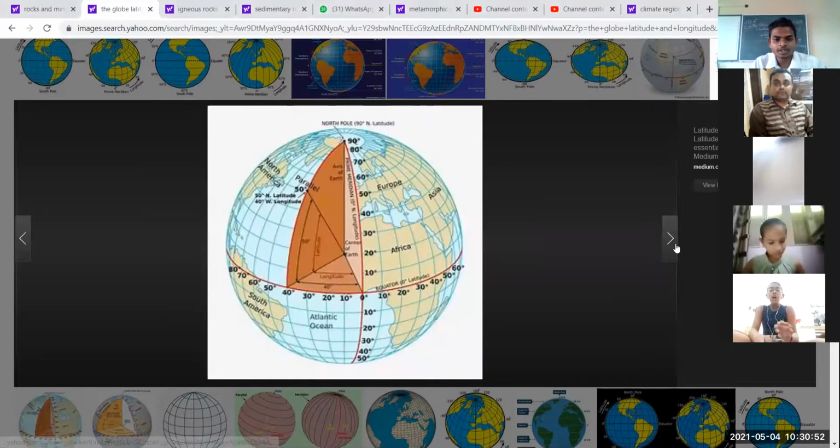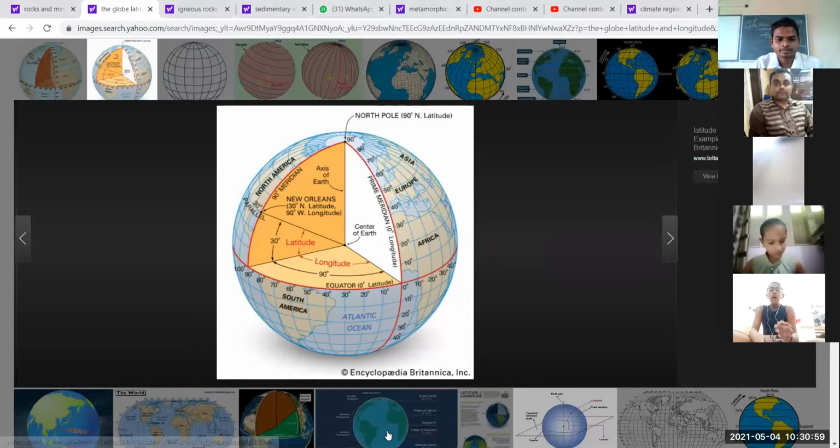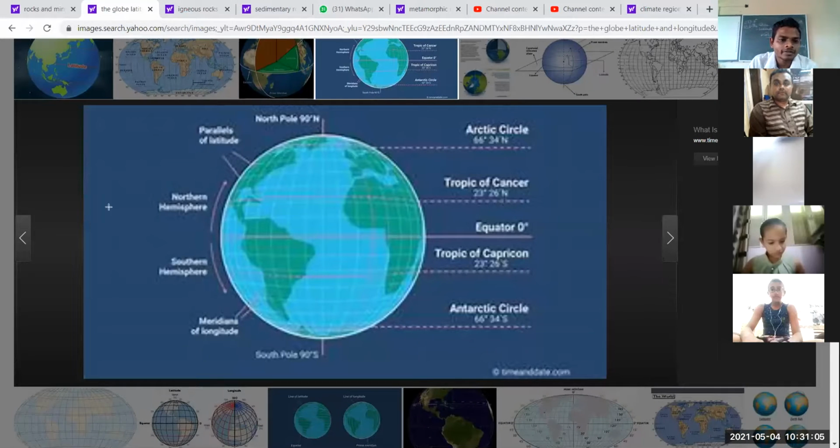Now, again, I am going to show some pictures here. You can see it here. Tropic of Cancer, equator, it is here. The same 0 degree equator, North Pole, South Pole, Northern Hemisphere, Southern Hemisphere. Okay, so that we have discussed.